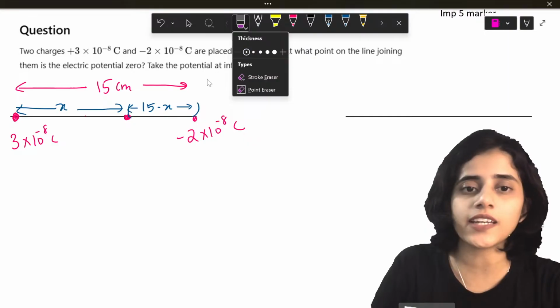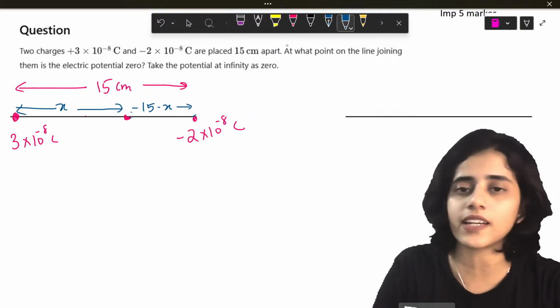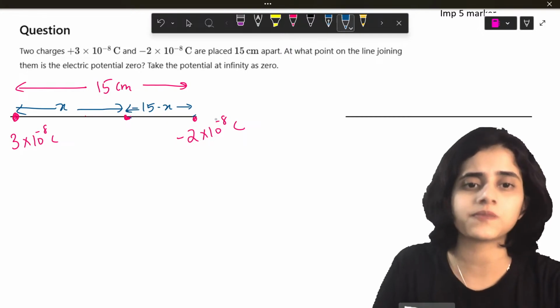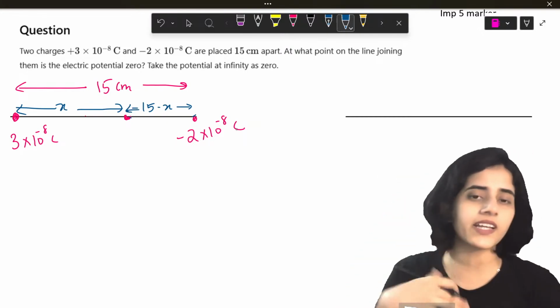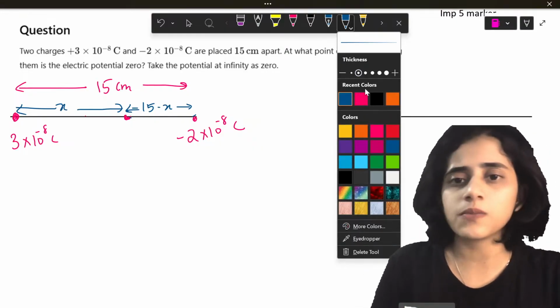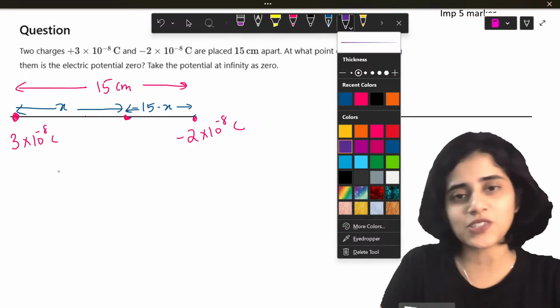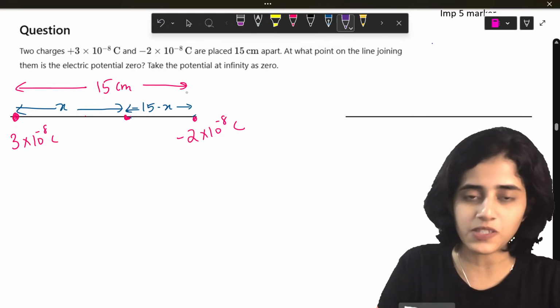Yes? You all like how I took it? If you want to take it the other way around, you can take it that way also. This is easier. Okay, the smaller part you take as 15 minus x, the rest is x. Now let's do math, simple math. So, okay, Dhanraj is quick. He already got 9 centimeter. Let's see.